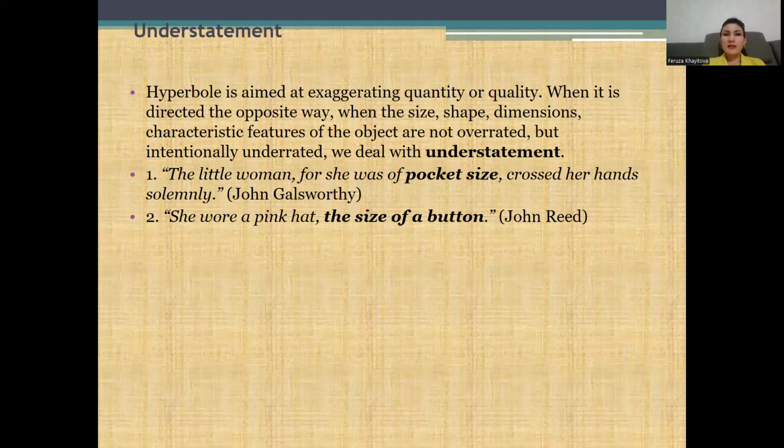Understatement. Hyperbole is aimed at exaggerating quantity or quality; understatement is directed the opposite way. When the size, shape, dimensions, or characteristic features of the object are not overrated, but intentionally underrated, we deal with understatement. For example, the little woman, for she was pocket size, crossed her hands solemnly, said John Galsworthy. She wore a pink hat the size of a button, said John Reed.